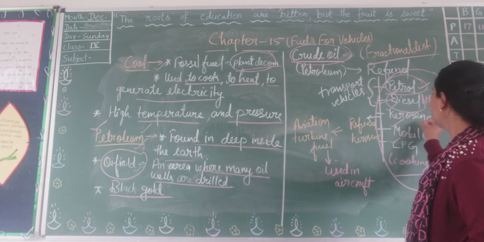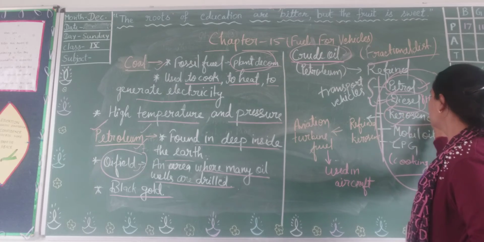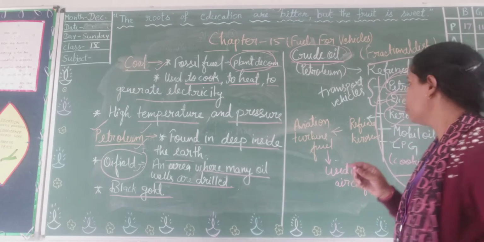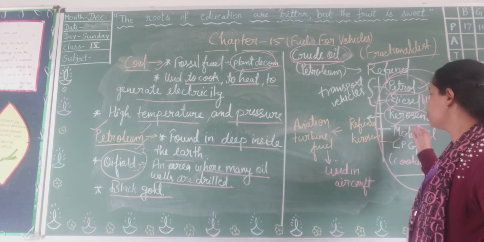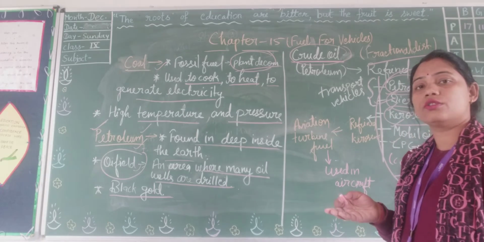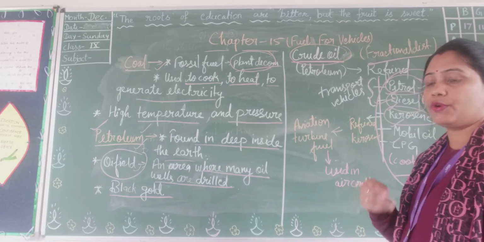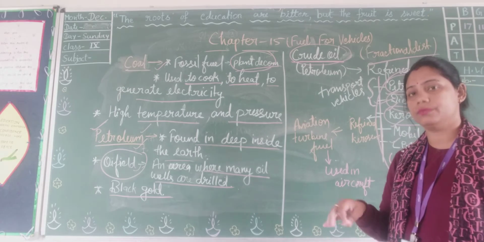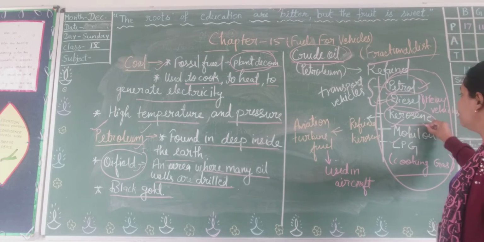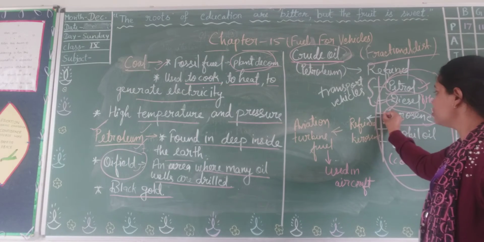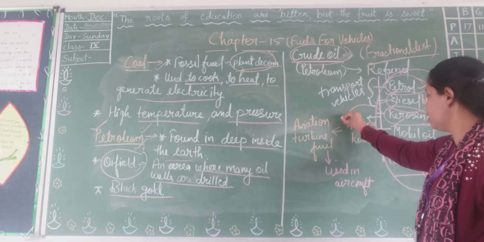After that, come to kerosene. Kerosene is also a byproduct of petroleum. It is used in houses to produce fire, and in chimneys. Kerosene also has a byproduct.